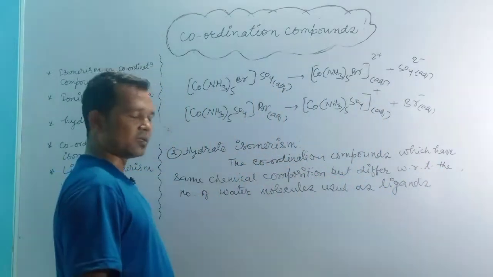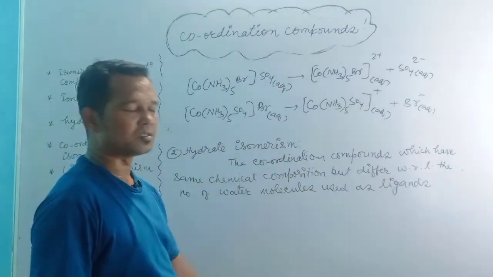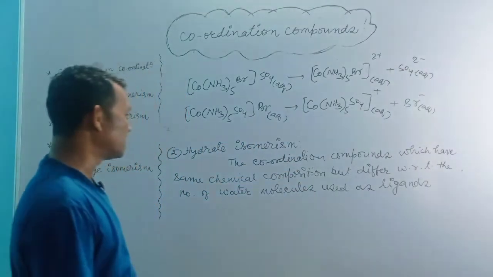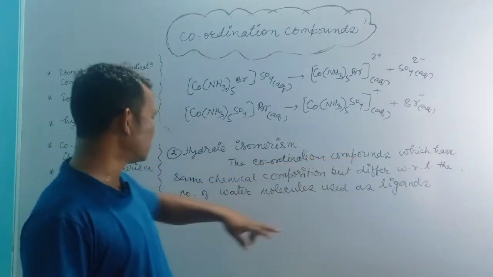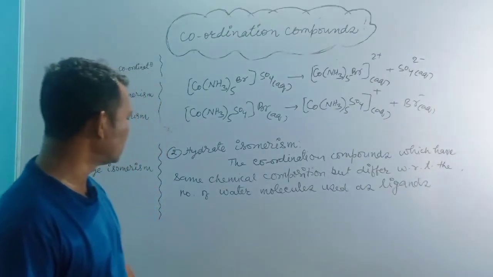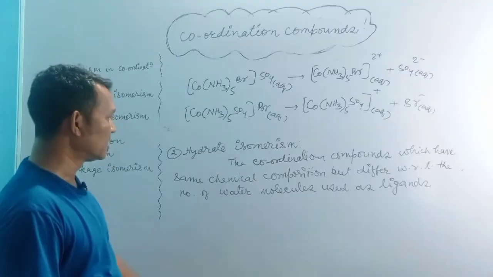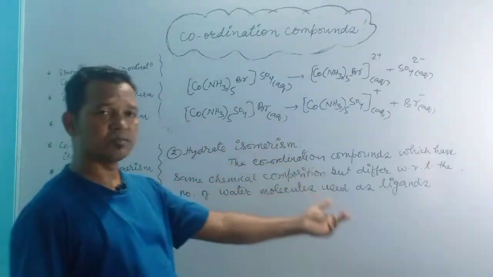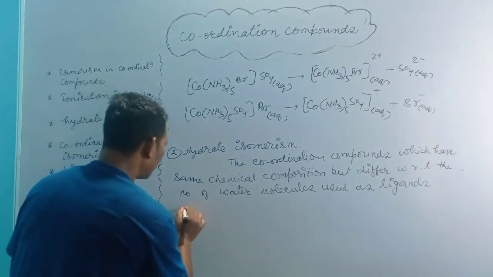They are called hydrate isomers, and this property is called hydrate isomerism. The coordination compounds which have the same chemical composition but differ with respect to the number of water molecules used as ligands are called hydrate isomers, and this property is called hydrate isomerism.